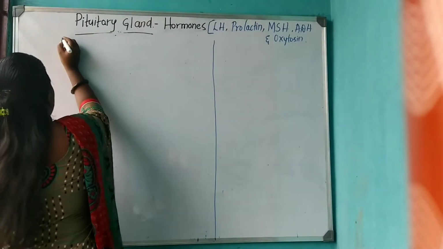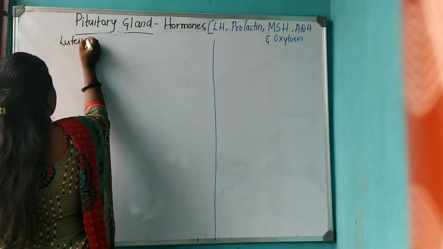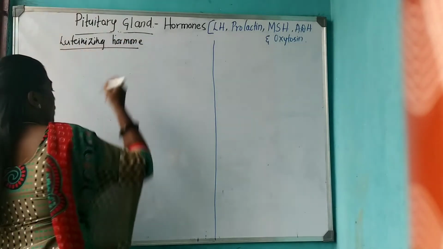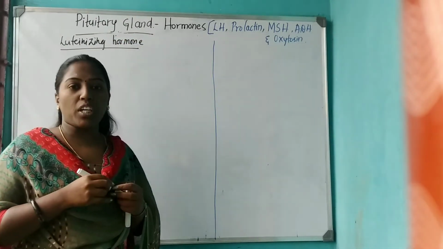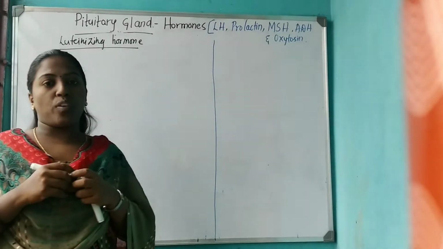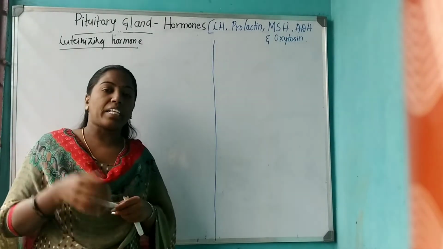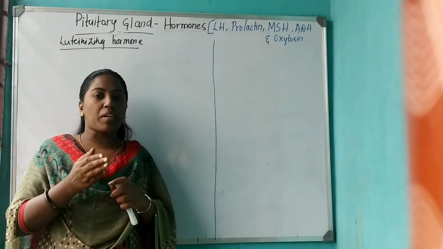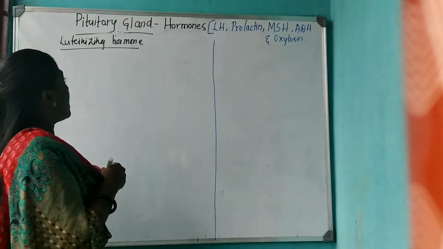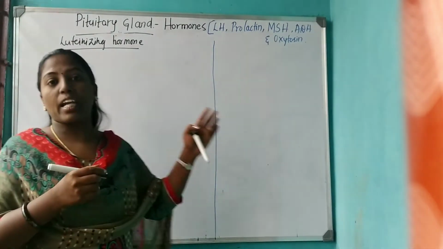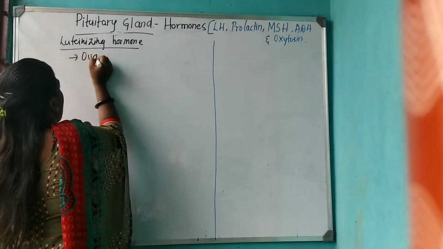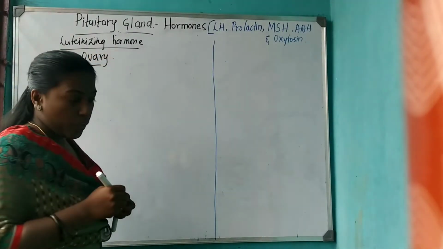LH is nothing but luteinizing hormone, which is secreted by the anterior lobe of the pituitary. LH and FSH together we call gonadotrophic hormones, as they act on the gonads, that is, in females it is the ovary and in males it is the testes. The luteinizing hormone will act on the female gonad called the ovary.